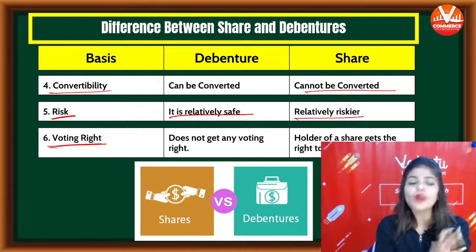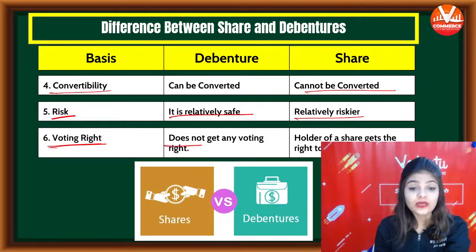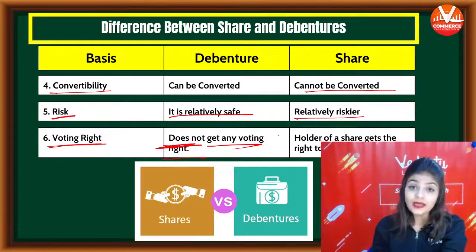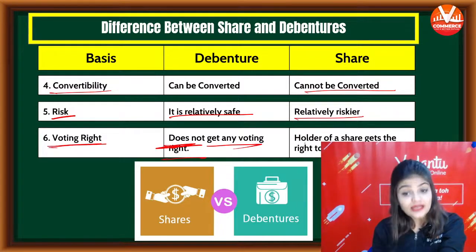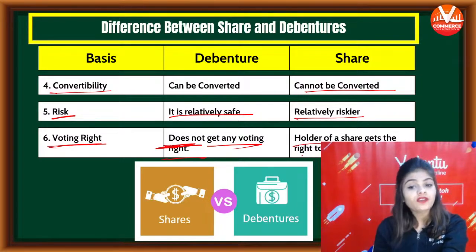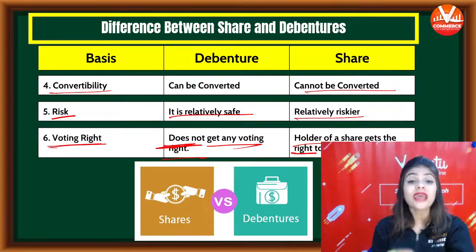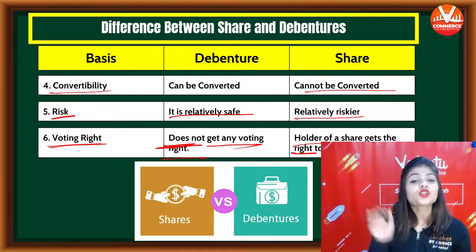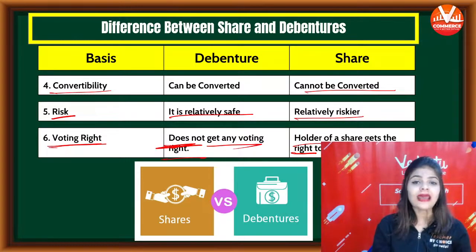But shareholders do have voting rights. The holder of a share gets the right to attend and vote because they are owners of the company. So shareholders have voting right, debenture holders do not.